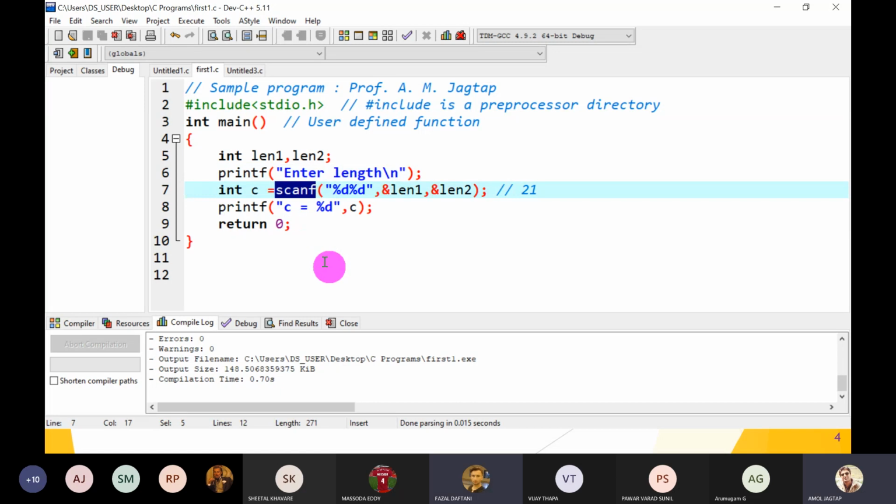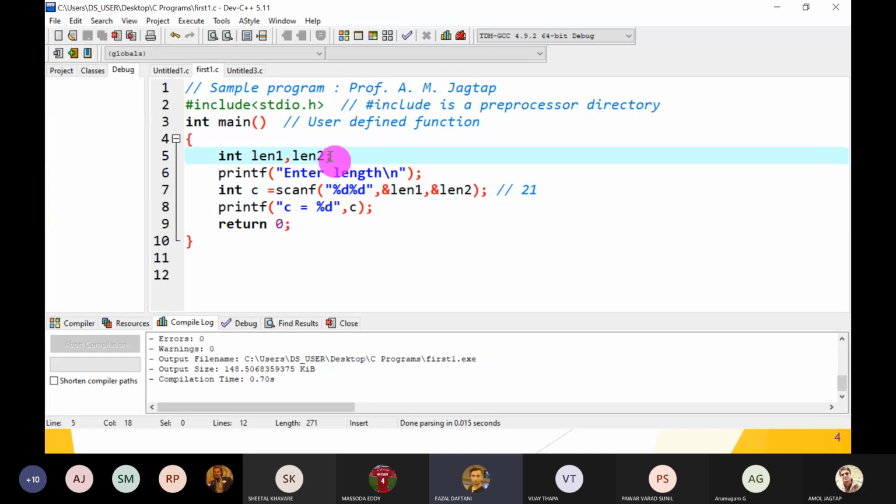Sir, if I declare one variable in the integer part, and in the scanf function I add two %d, so it will not print the whole number that we gave. For example, in the fifth line we declared integer length1 and length2.